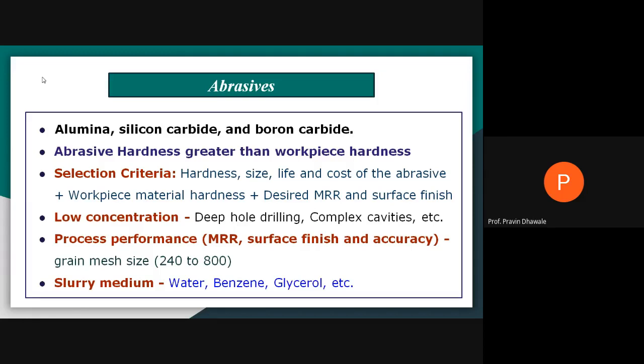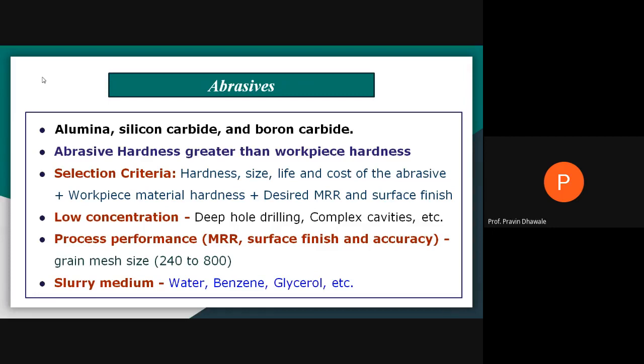When you are going for complex cavities and deep hole drilling, at that time we require a low concentration of abrasive. That is, the abrasive having a smaller grain size or grit size will be utilized in case of drilling deep holes and forming fragile, complicated shapes or complex cavities, where you are supposed to remove less amount of material from the workpiece.